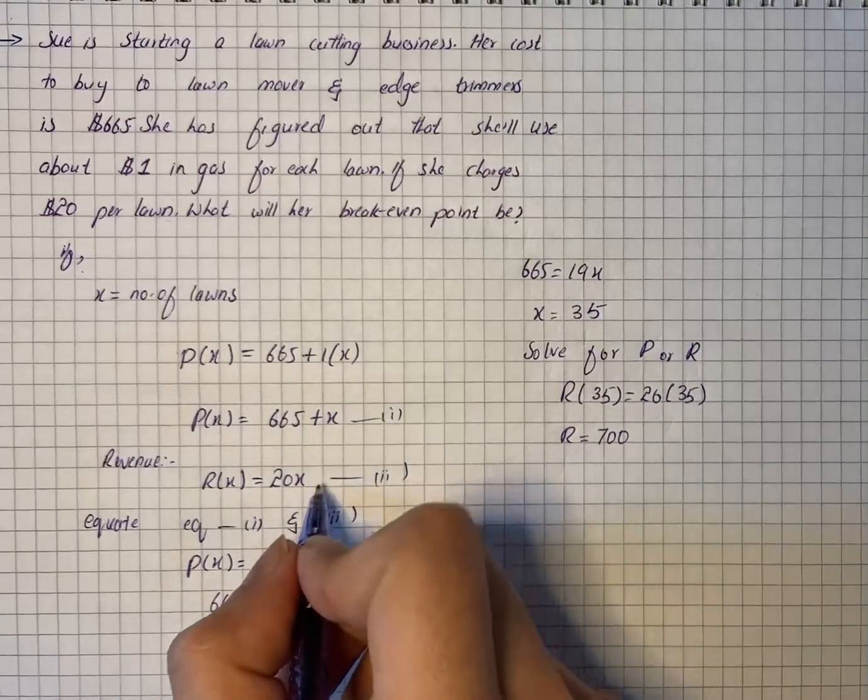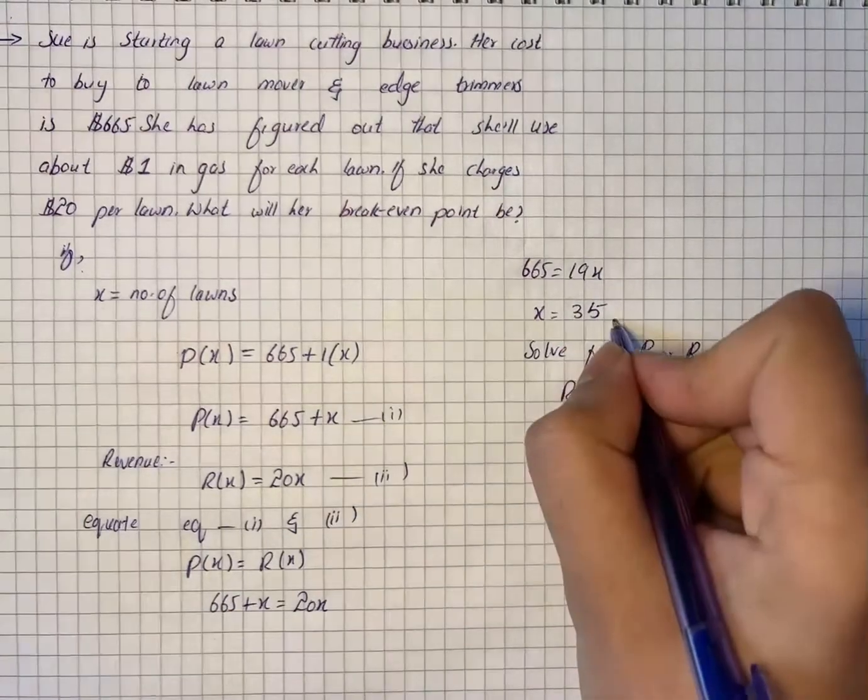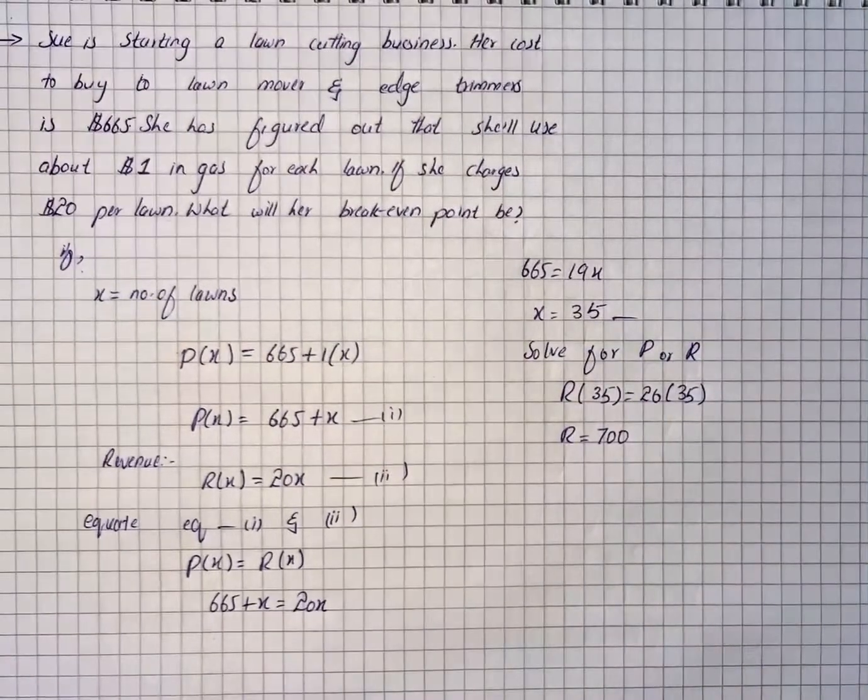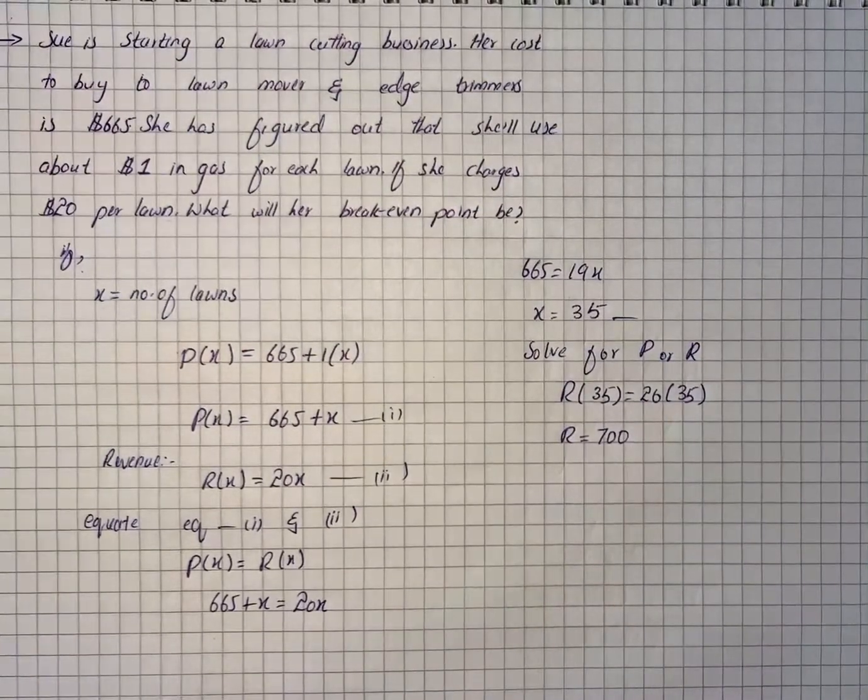First of all, over here, 35, this break-even point, and then 700, which means that the cost and revenue are equal for 35 lawns at $700.